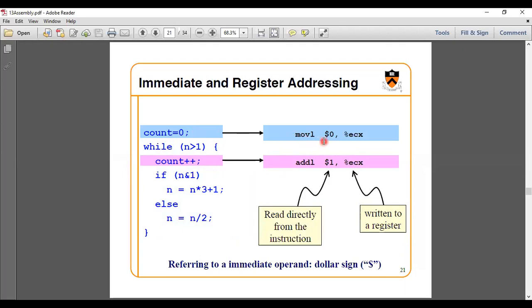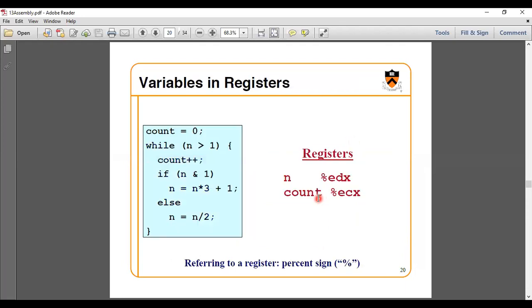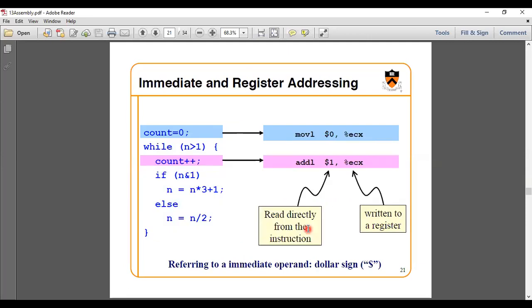What is the value here? $0 into the ECX. Why is it ECX here? We are using percentage ECX for the count, percentage EDX for the N. So whenever you are saying the count, you need to represent the register value. First, know the target instructions of the count. Next, count is equals to 0 means we need to move this $0 value into the counter, that is, the value register you are considering, ECX.